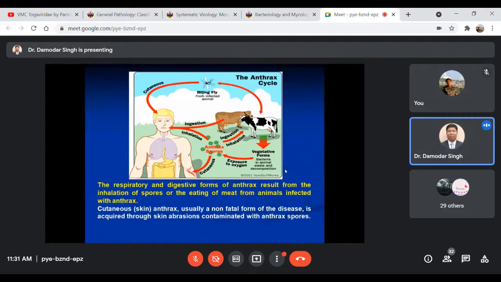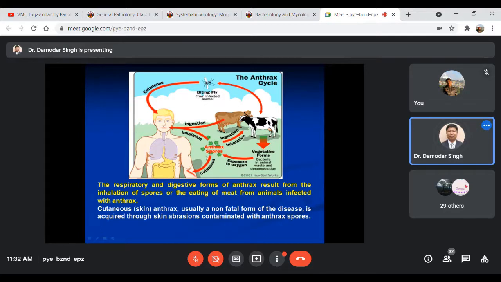Whenever you open the carcass, all the blood will come out, which contains the vegetative form of the organism. In the presence of oxygen they form spores, and this spore is highly resistant and may survive for many years in the soil. The respiratory form of the disease mainly results from inhalation of the spores, or from eating meat from animals infected with the disease.